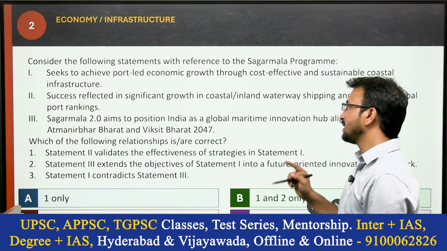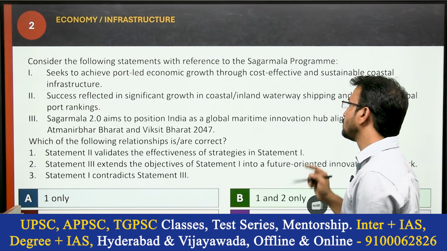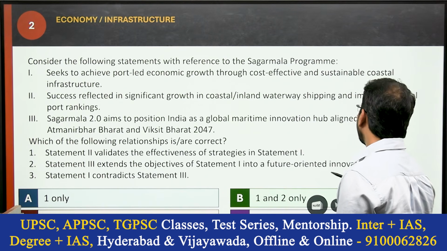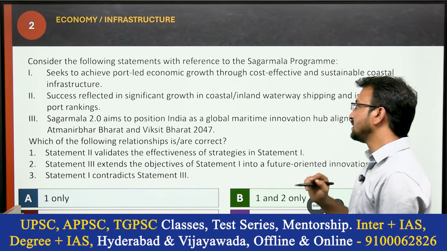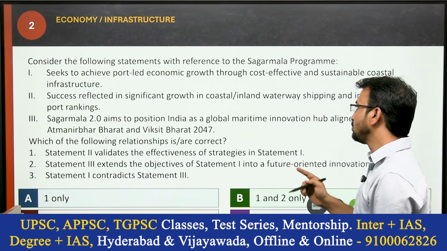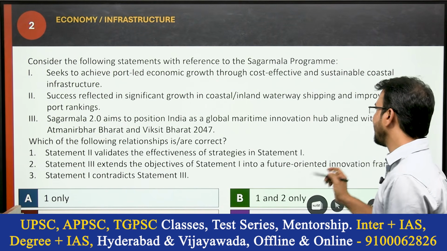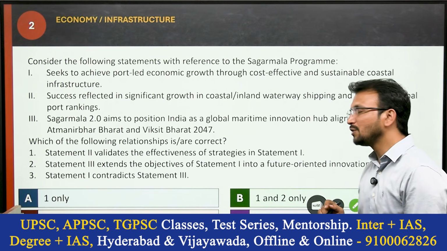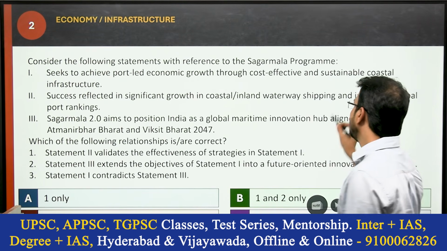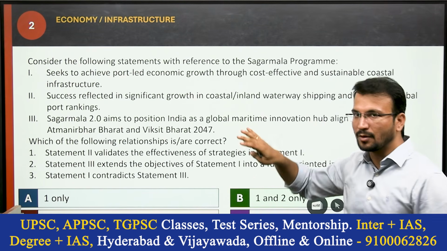Second statement: success reflected in significant growth in coastal and inland waterway shipping and improved global port rankings. Third statement: Sagarmala 2.0 aims to position India as a global maritime innovation hub aligned with the Atmanirbhar Bharat and Viksit Bharat 2047. Actually, these 3 statements are related to the Sagarmala project.